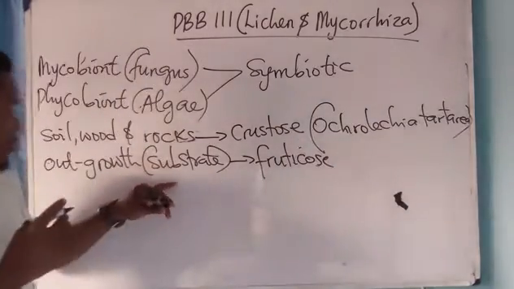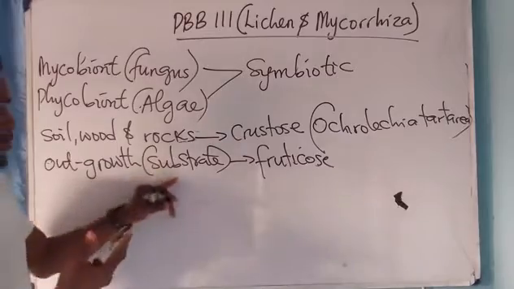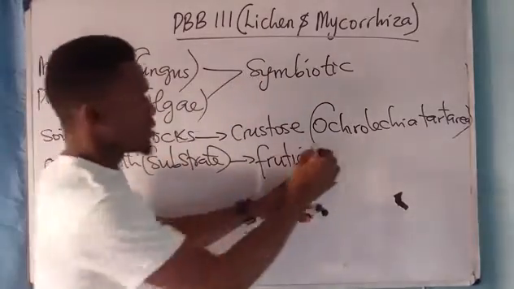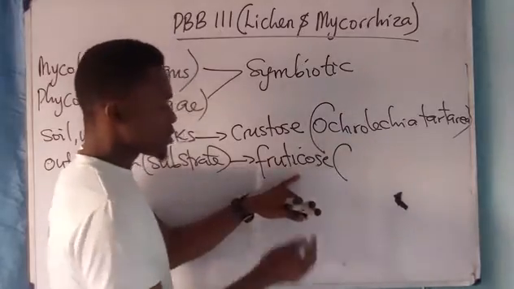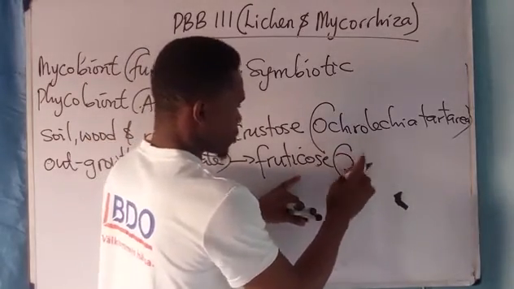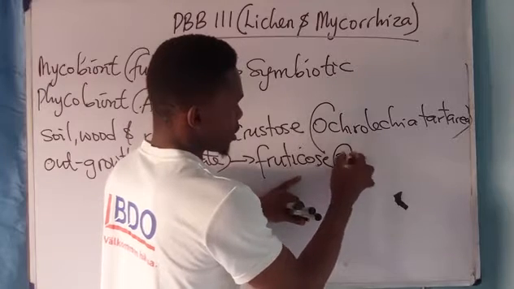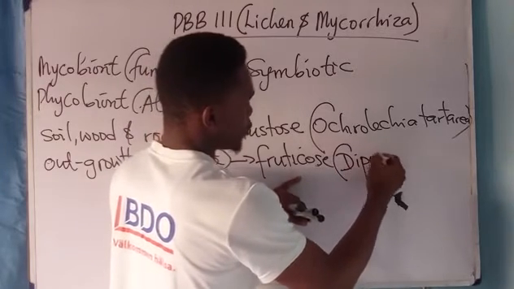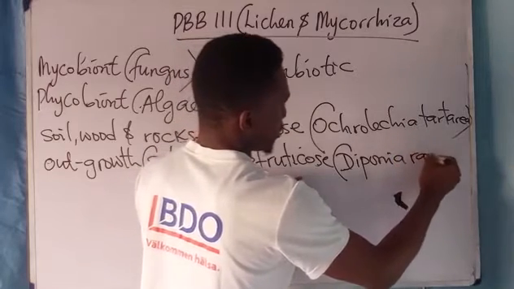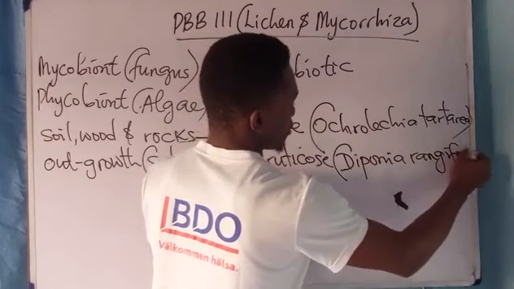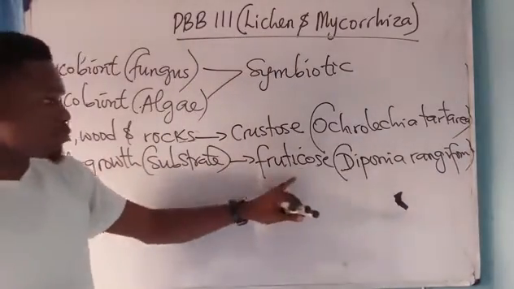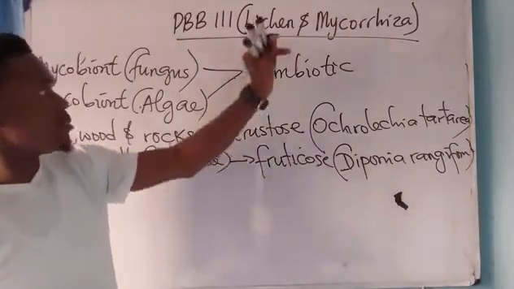When it occurs as an outgrowth from the substrate, such lichen is called fruticose. This fruticose is possessed by an organism called Cladonia rangiformis, which possesses fruticose as a type of lichen association.